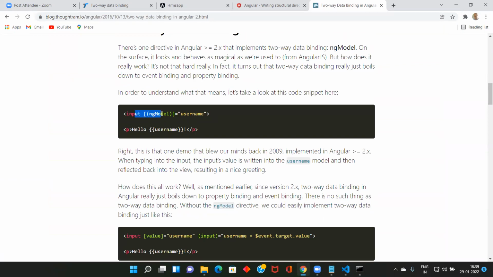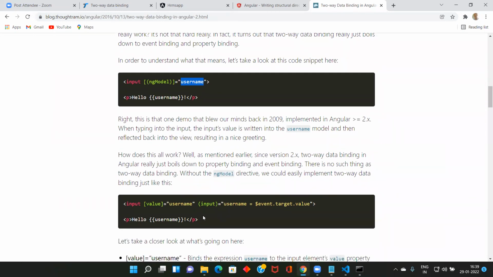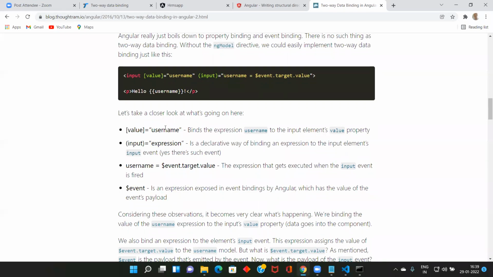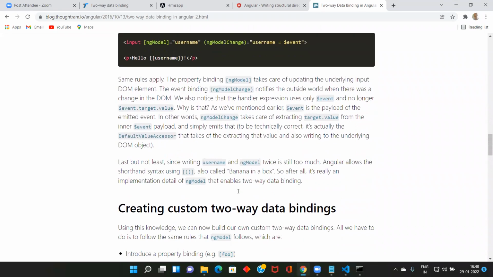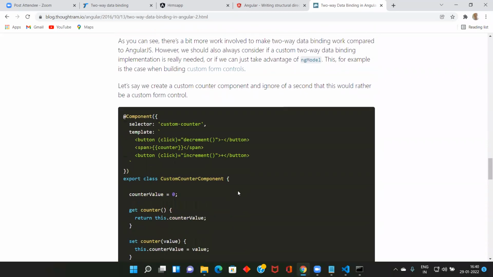Okay, here ngModel, double quotes, username, and here you are giving the username. So here, input value equal to username, input equal to username, event dot target value. You can read this one, and if you start reading, you will get it. Creating a custom two-way data binding.